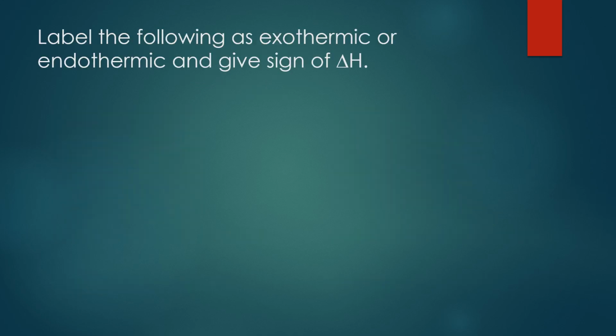So let's do some practice problems, labeling the following as exothermic or endothermic, and giving the sign of the change in enthalpy, so whether it's positive or negative. So ice melting is going to be the first one. If ice melts, that means that heat is going from the surroundings into the system, melting the ice. So if heat is going from the surroundings into the system, we should have a positive delta H